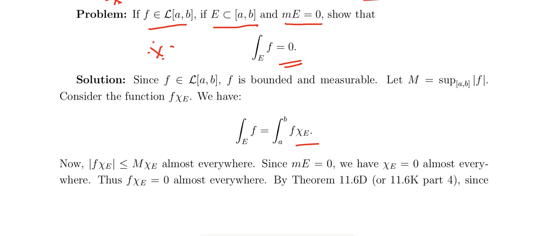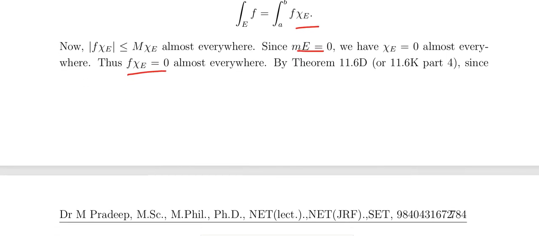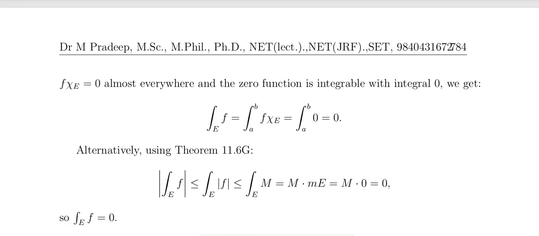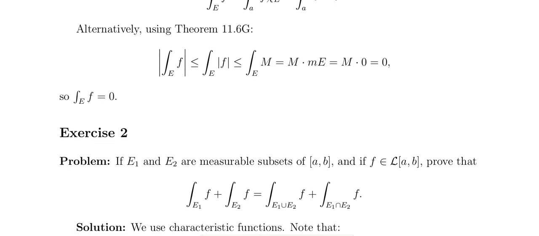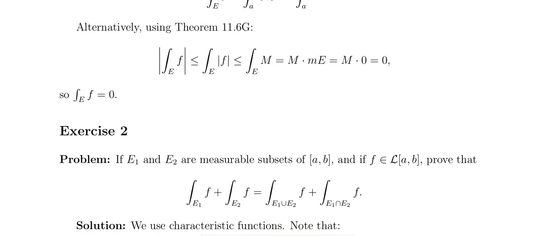The modulus of f chi E is less than or equal to M chi E almost everywhere. The measure of E equals 0 here, and chi E equals 0 almost everywhere. Therefore f chi E equals 0 almost everywhere, so the integral of f over E equals 0. In the same way, modulus of integral over E of f is less than or equal to integral over E of modulus f, which is at most M times measure of E, which is 0. So integral of f over E equals 0.